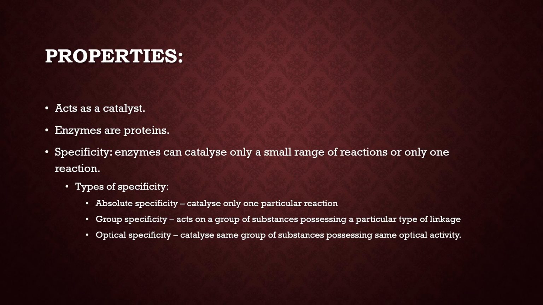Properties. Enzymes act as a catalyst. Enzymes are proteins. Specificity. Enzymes can catalyze only a small range of reactions or only one reaction. Types of specificity. Absolute specificity. Enzymes under this group catalyze only one particular reaction. Group specificity. Enzymes under this category act on a group of substances possessing a particular type of linkage. Optical specificity. Enzymes under this catalyze the same group of substances possessing the same optical activity.